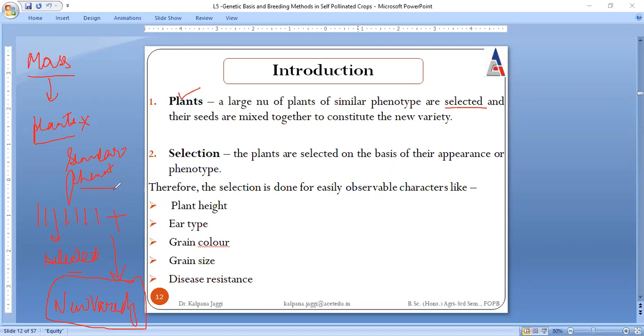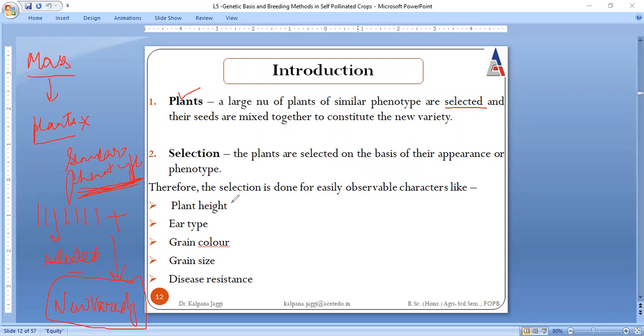Now you must be thinking, ma'am, you are telling us plants with similar phenotype are to be selected, right? What actual features are there within the similar phenotype? When we say similar phenotype, that means similar morphology, right?